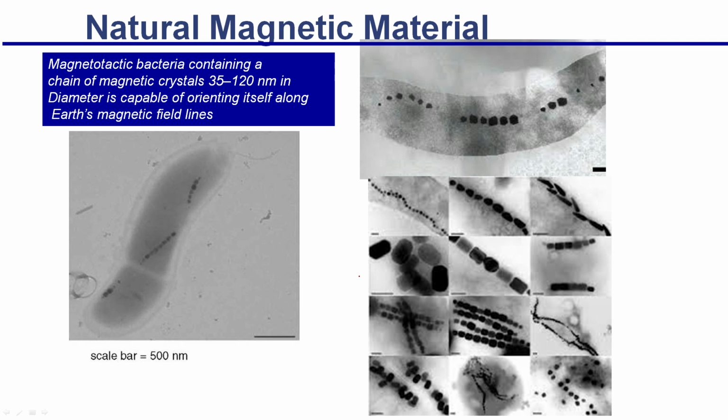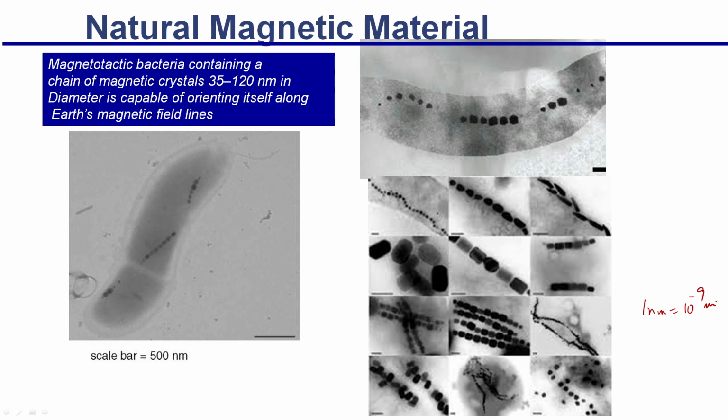But do you know that magnets also exist in naturally living materials, like magnetotactic bacteria? They contain a chain of magnetic crystals at the nanometric level, 35 to 120 nanometers, and we know 1 nanometer is 10 to the power minus 9 meter. Very tiny crystals are present in these. Why do they have these crystals?